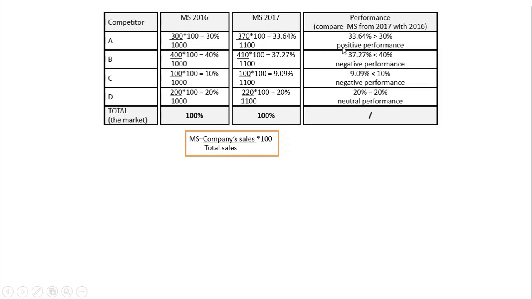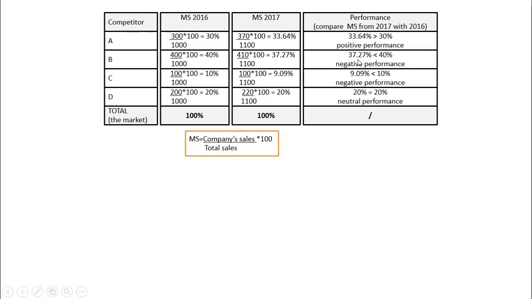We can see that company A had in 2017 a market share of 33.64%, which is bigger than the one owned in the previous year. So now the company owns a higher part of the market. It owns more clients compared to the previous year, therefore it had a positive performance.